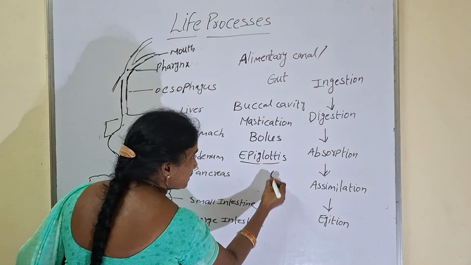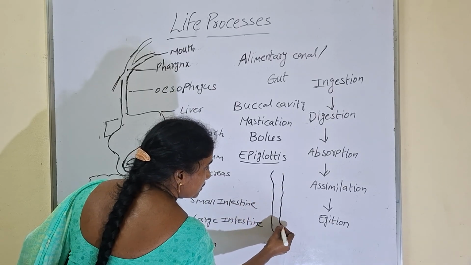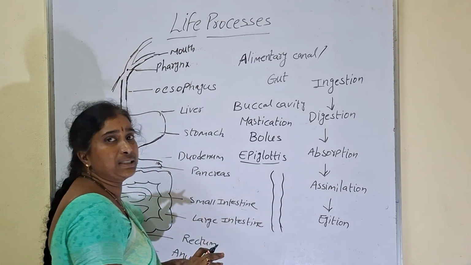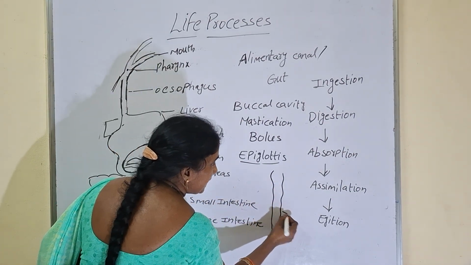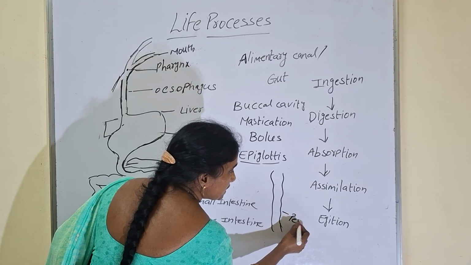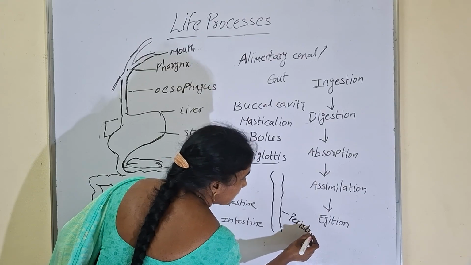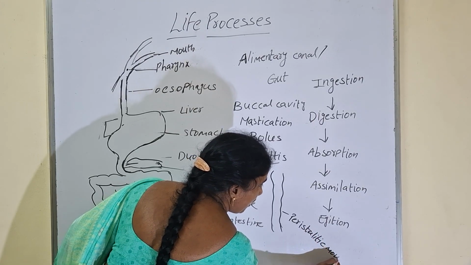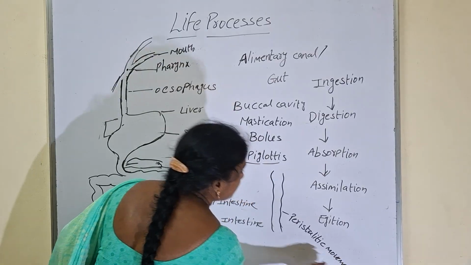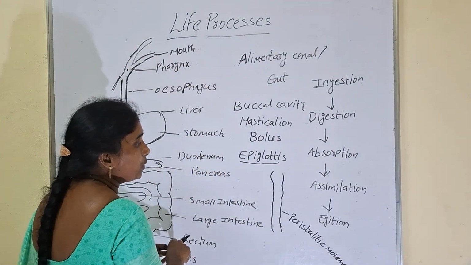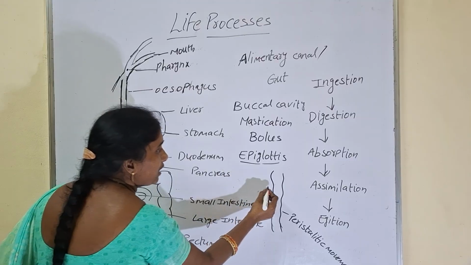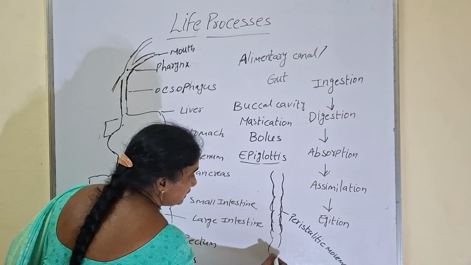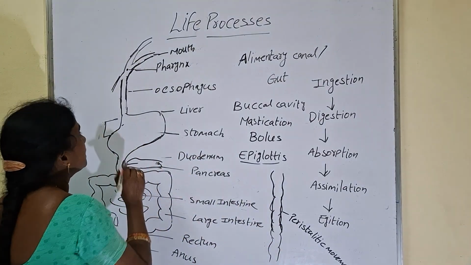The esophagus is a muscular structure. When we swallow the food, at a time food won't go into the stomach. So in the esophagus, some movements will take place. The movements which are taking place in the esophagus are called peristaltic movements. What is peristaltic movement? Food may not enter into the stomach at a time. By contraction and relaxation, one contraction and one relaxation will take place. With the help of contraction and relaxation, slowly food enters into the stomach.